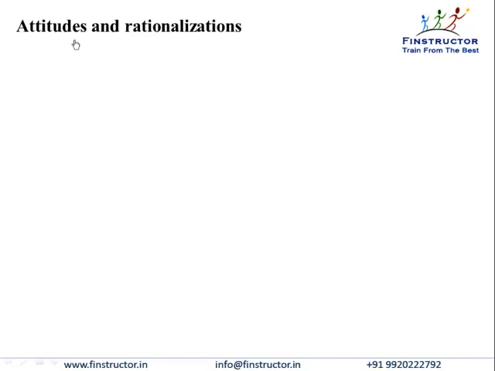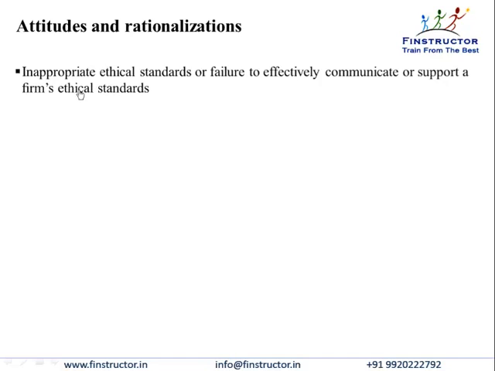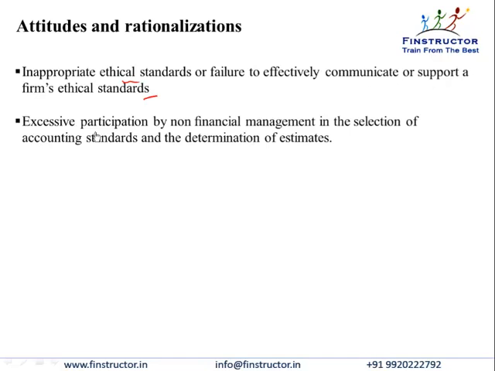So incentives and opportunities will translate into fraud if the attitude and mindset is incorrect. So attitudes and rationalizations to commit fraud are evidenced by inappropriate ethical standards or failure to effectively communicate or support a firm's ethical standards. Excessive participation by non-financial management in the selection of accounting standards and estimates.